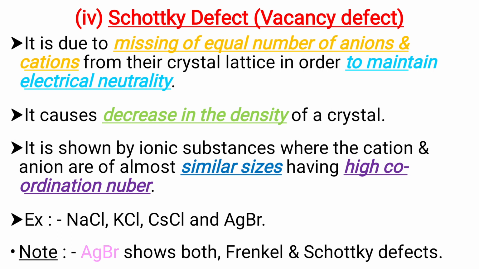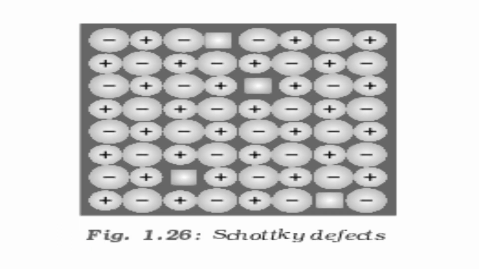And AgBr is the solid which shows both Frenkel and Schottky defects. And this is a picture where you can see Schottky defect.